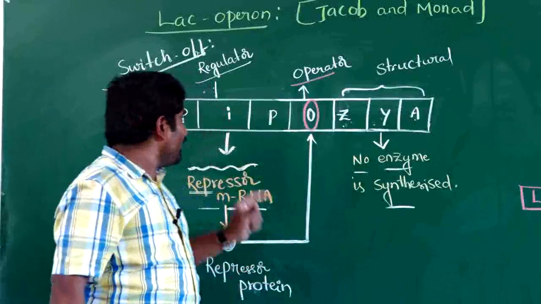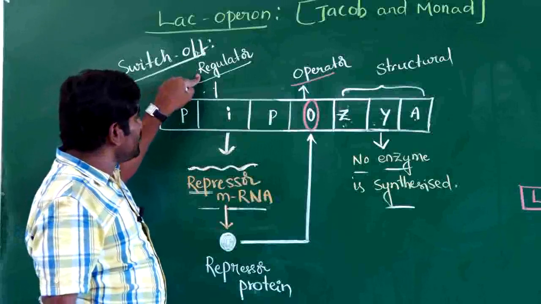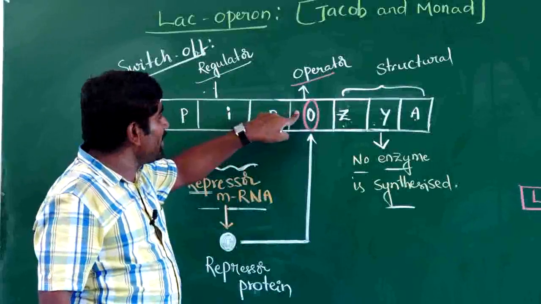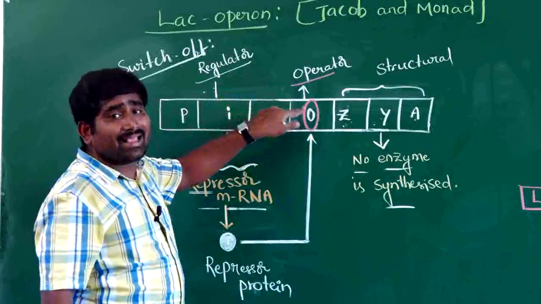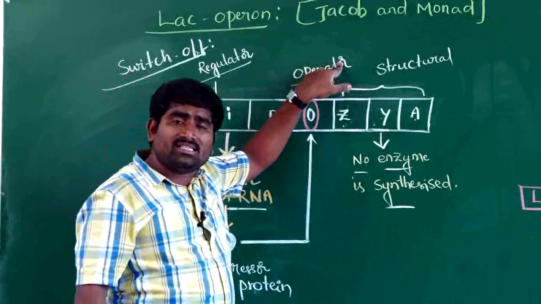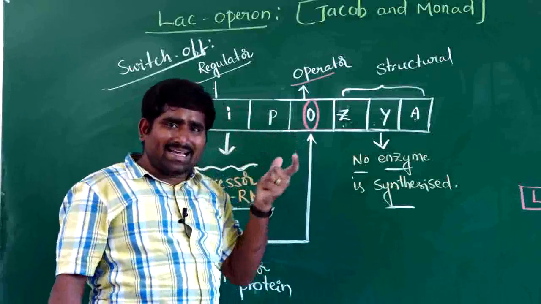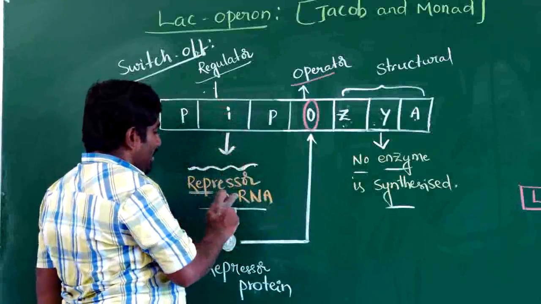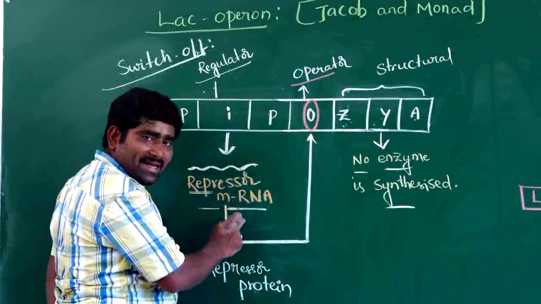We have seen already that the regulator gene can block and regulate the operator gene, and the operator gene can switch off and switch on structural genes. So once again, let us see the process. The regulator gene produces an mRNA called repressor mRNA.